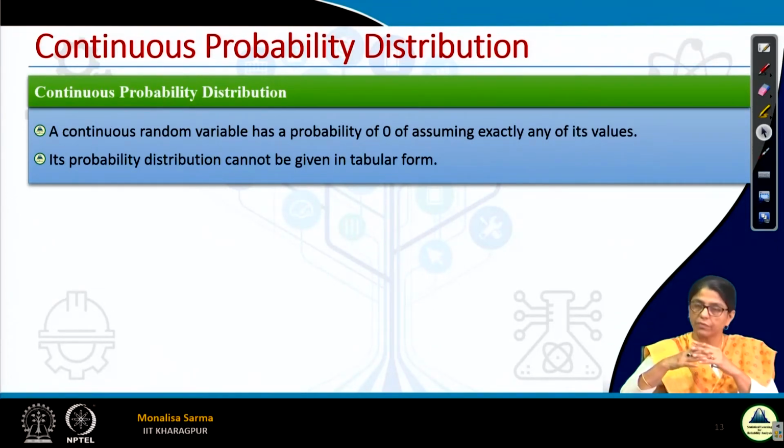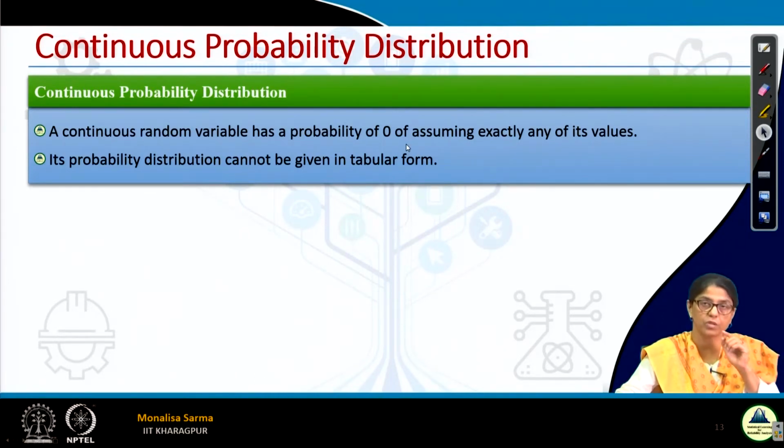It is very difficult to tell the exact value. The probability of getting an exact value is almost equal to 0. Such minute scale measurement is not there to measure. That is why in the case of a continuous probability distribution, we say that a continuous random variable has a probability of 0 of assuming exactly any of its values.